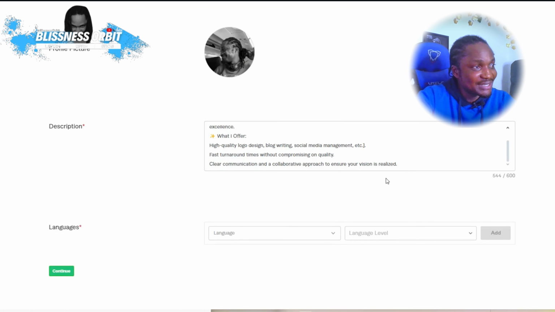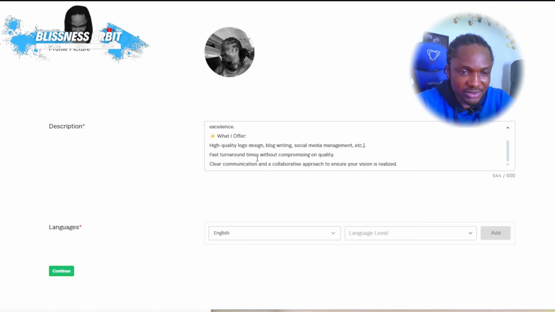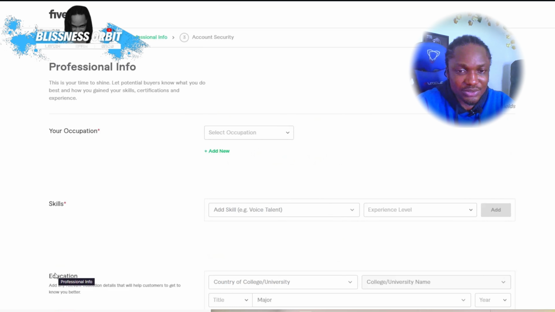So once you've edited that, you can scroll up and come down here, select the language, scroll up to E, you're going to see English, and then you select English if that's the language you prefer to use. You can actually select whatever language you want to use anyway, and then you can click on add, right? So once that is done, it brings you right here.